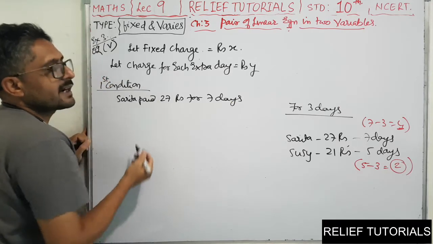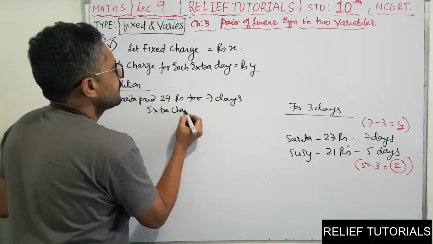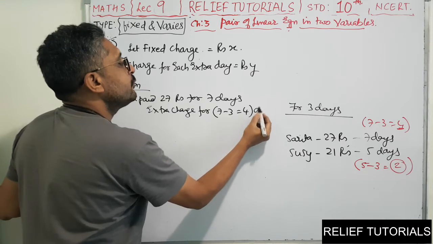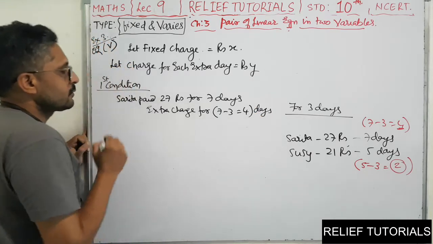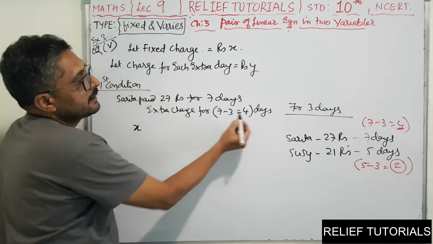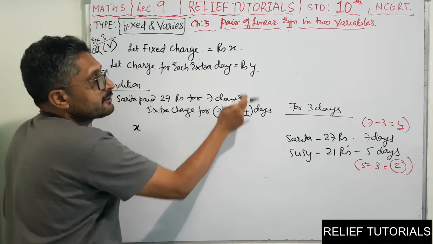Extra charge will be for how many days? 7 minus 3, that is 4 days. The fixed charge is x. Then for 4 days, the extra charge per day is y rupees. So 4 days it will be 4y.